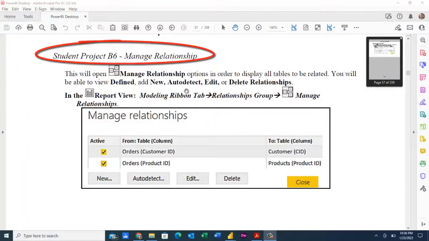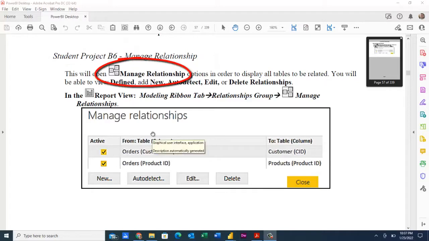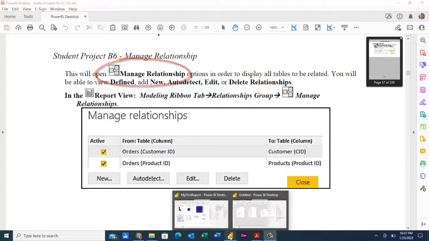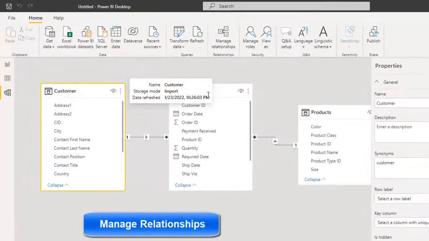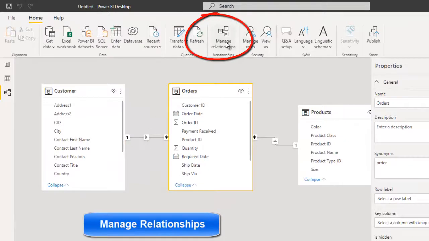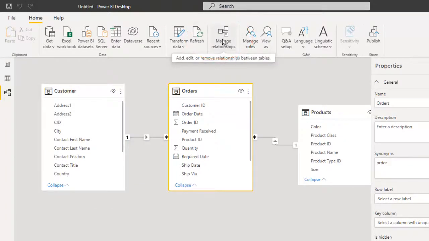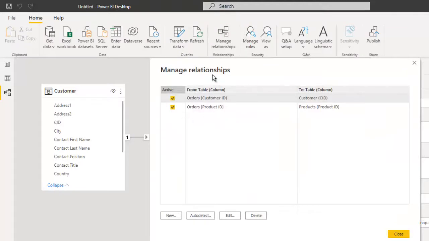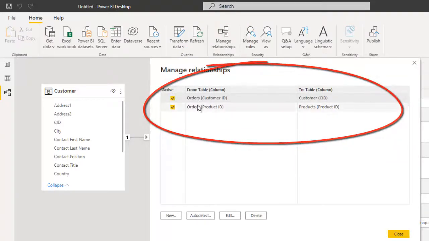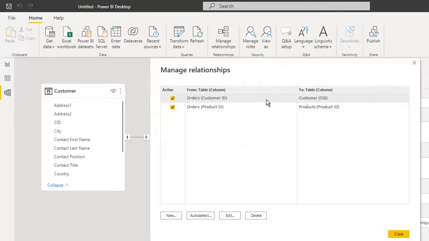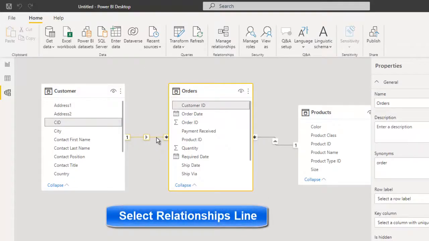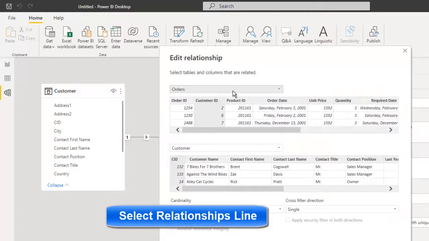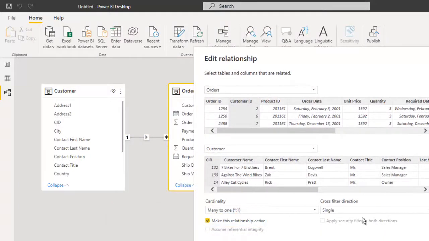The next step in the process is to look at the Manage Links button. We're going to go back over to our visuals. In this particular relationship here, if you click on this little button at the top called Manage Relationships, that opens up this particular screen and it shows you the different fields and how they're connected up. And so you can adjust them down here and things of that nature. But the other thing I mentioned is you can click on this little line in between the two, and that will actually open up that relationship screen to make sure you can adjust that.